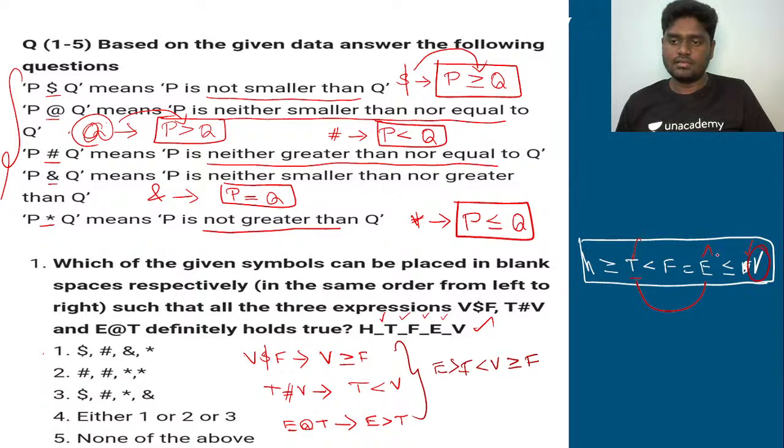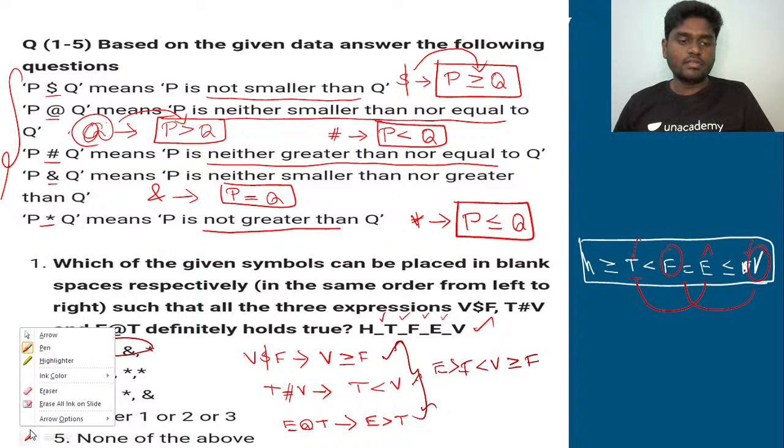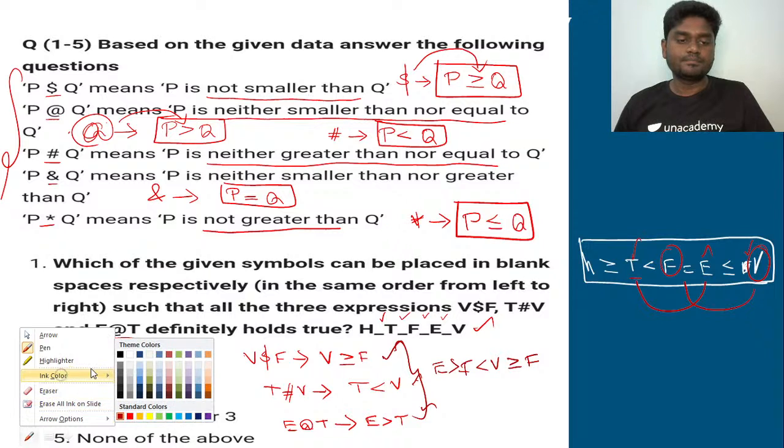So V is here, F is here. If you try to see between V and F, absolutely all three statements definitely hold true if I try to go with the first option. Better not stop with this. You need to quickly go and see whether the second option also holds true for all the three statements given here, right? So what we can do, let's quickly go for the second option now, right?